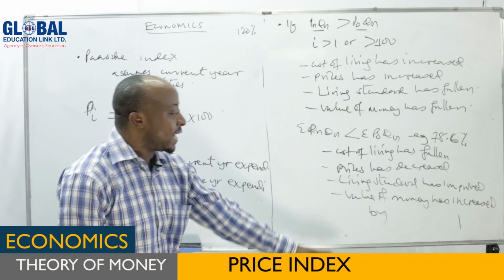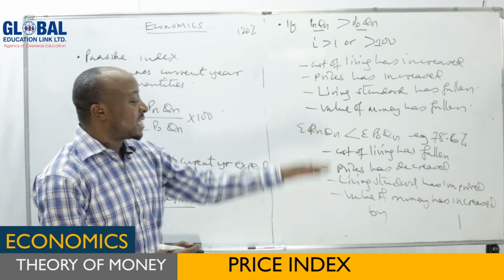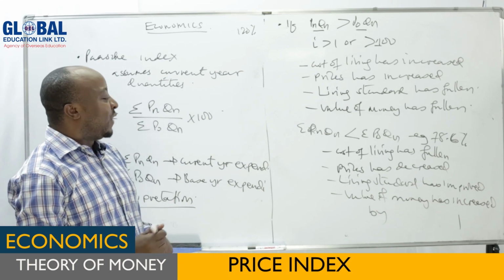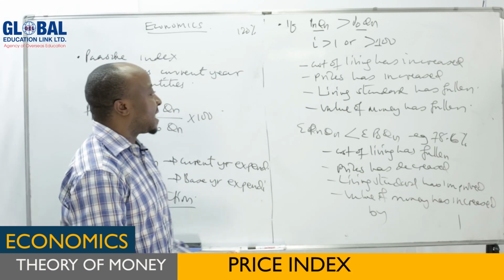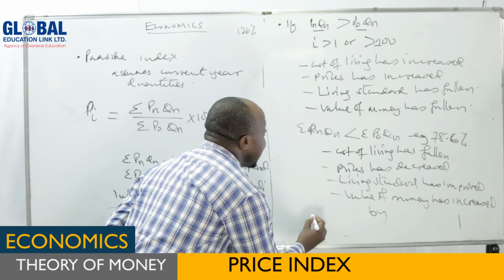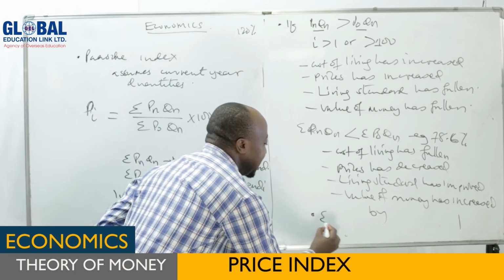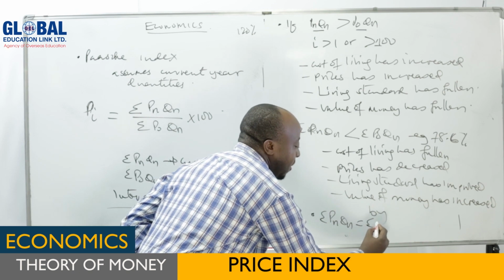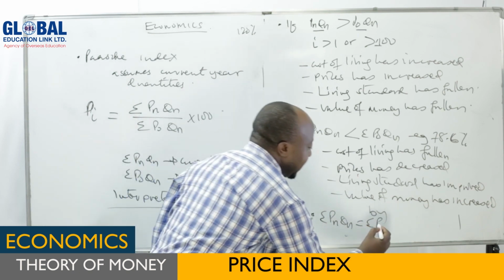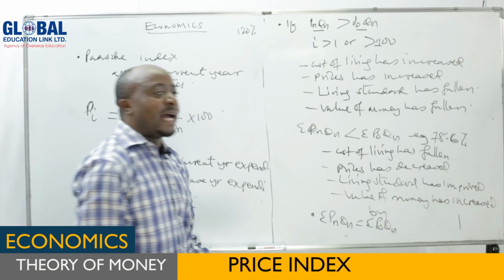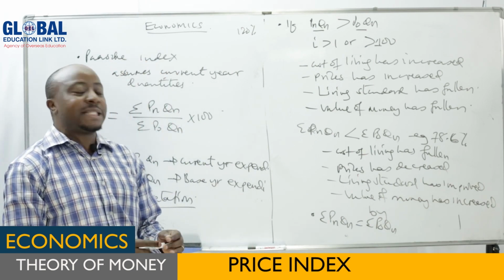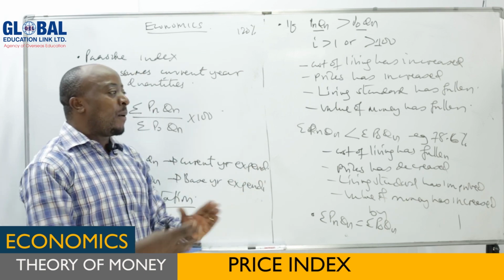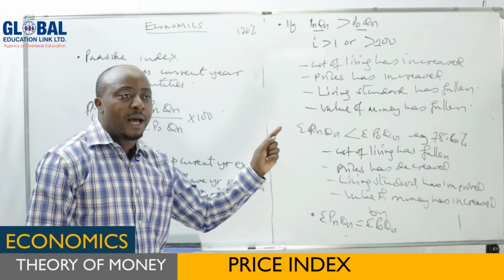Now if prices are falling, cost of living is falling, it means the value of money is increasing. That is for these two cases. Now, in a very rare case, if it happens that the summation of PnQn is equal to the summation of PoQo, it means the two are equal. It means expenditure in the base year is equal to the expenditure in the current year. They are equal. Now, if they are equal, you get the answer 1 or 100.